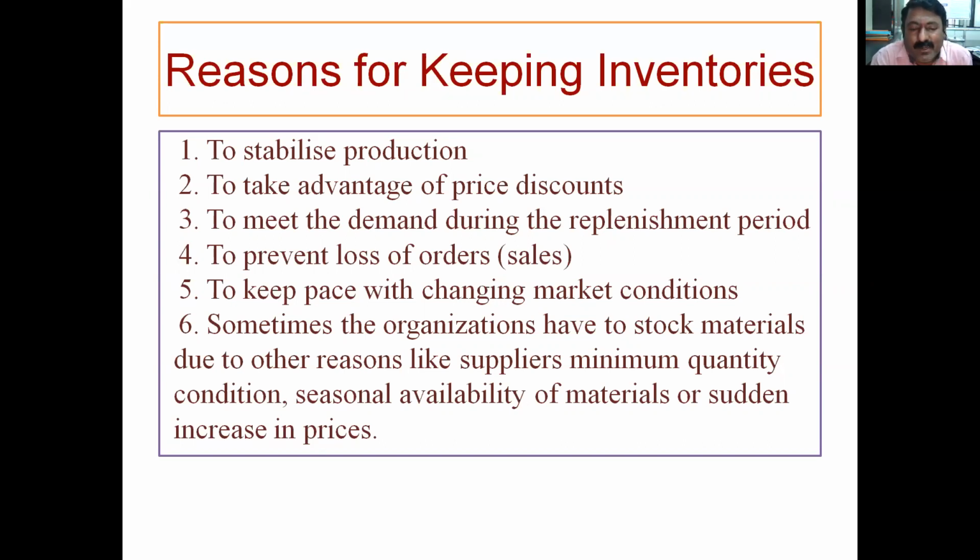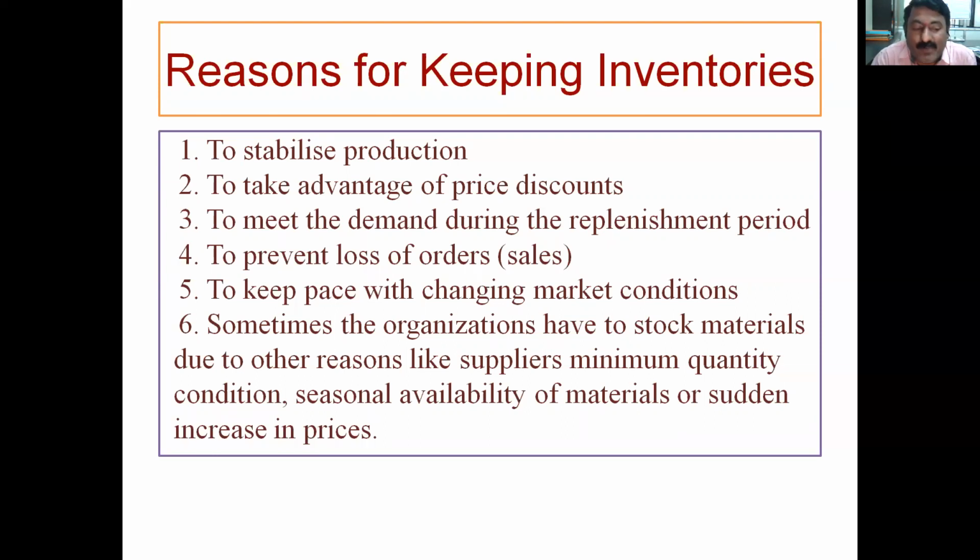If you ask 5 ton, 10 ton, I will not supply. So if any small scale industry is there, they will go for that 100 ton order and keep it in stock, because for them only 10 ton is required every month, but the supplier is denying to give the smaller quantity. Therefore, inventory is required to keep.